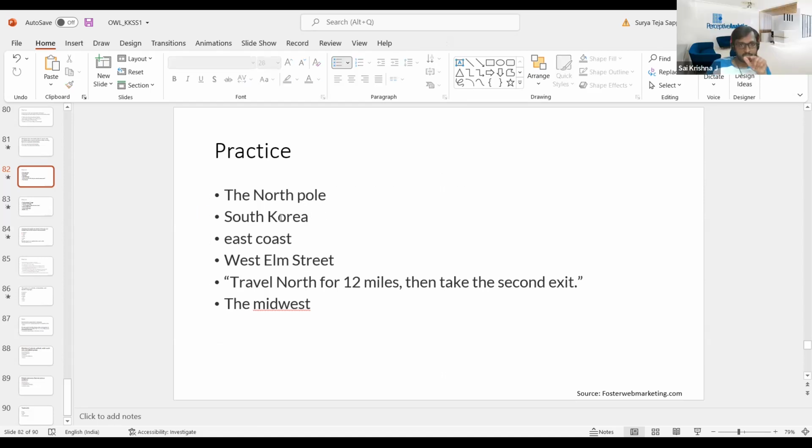In isolation, the word pole is considered a common noun, but in the context of North Pole or South Pole, I think it is a proper noun. Maybe you can check that. Yeah, I also think so. On Googling, it looks like both N and P are capital.